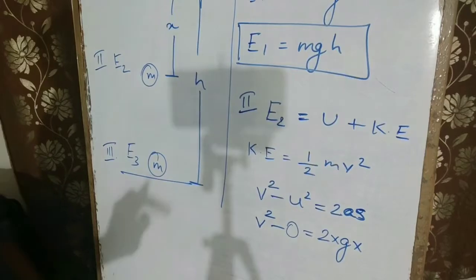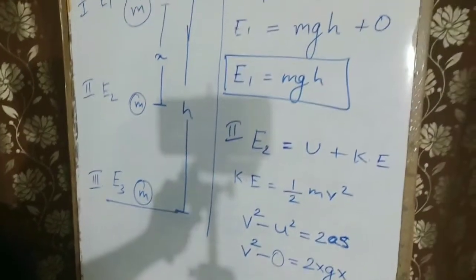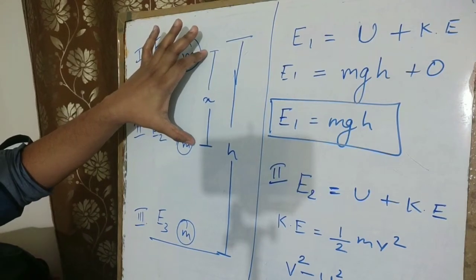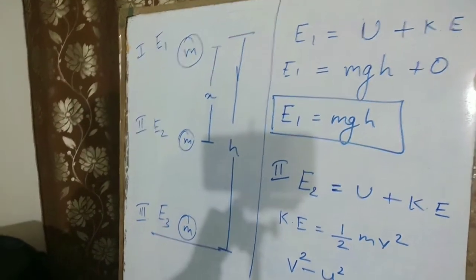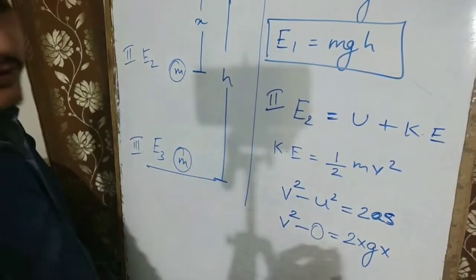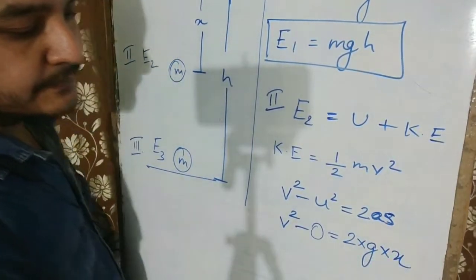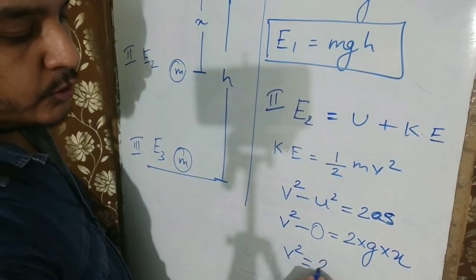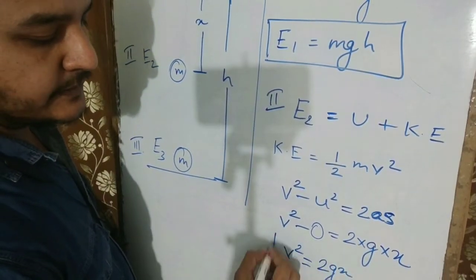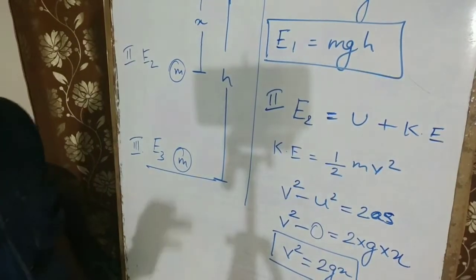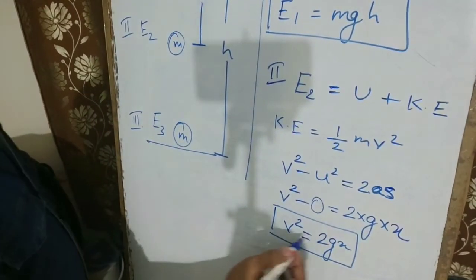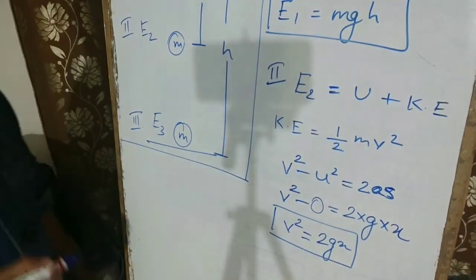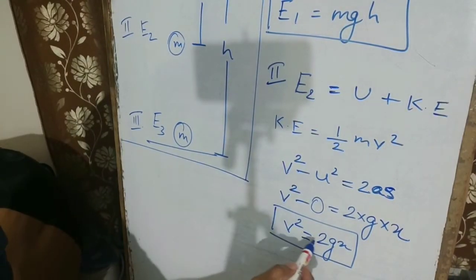And s is the displacement. If you look at the figure, the displacement it has covered is x, we assume it as x. Therefore, in place of displacement, we write x. Let's solve it. So v square will be equal to 2gx. I hope this much is visible. v square equals 2gx.